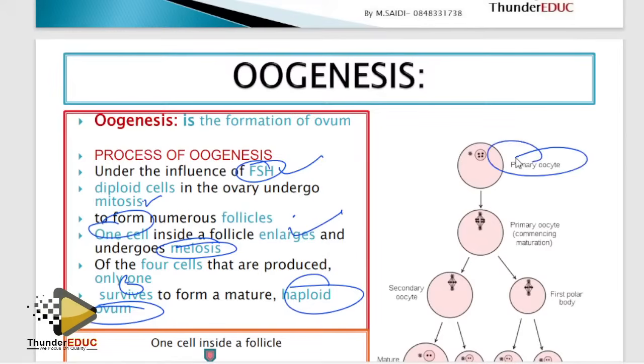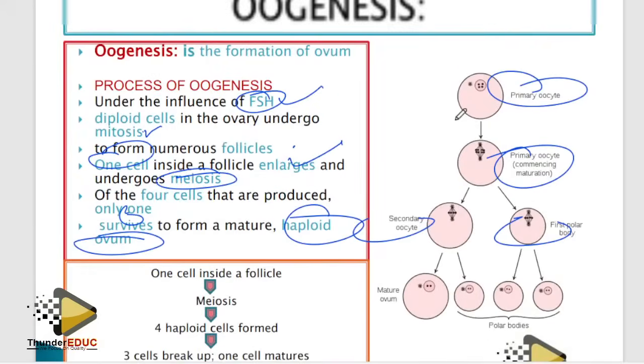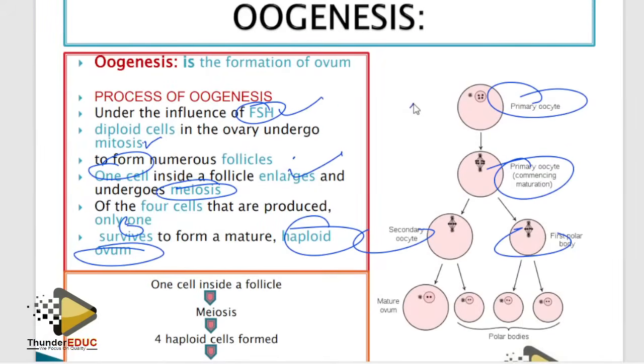Guys, we don't want these things. We bring this diagram to know that this is 2n, 2n, this is 2n, this is now 1n, this is 1n. If this is human, how many chromosomes? This is 46, 46, 23, 23. We bring this diagram just to confuse you. That's all. No complication here, I repeat.